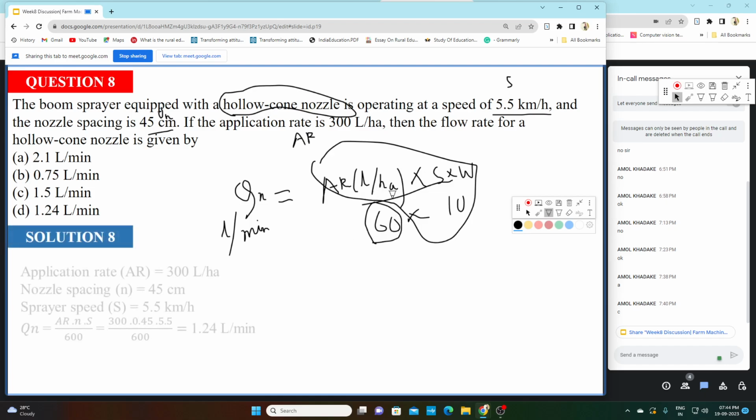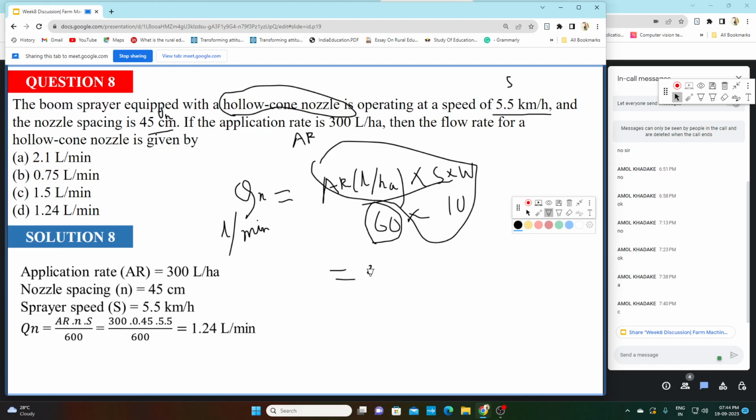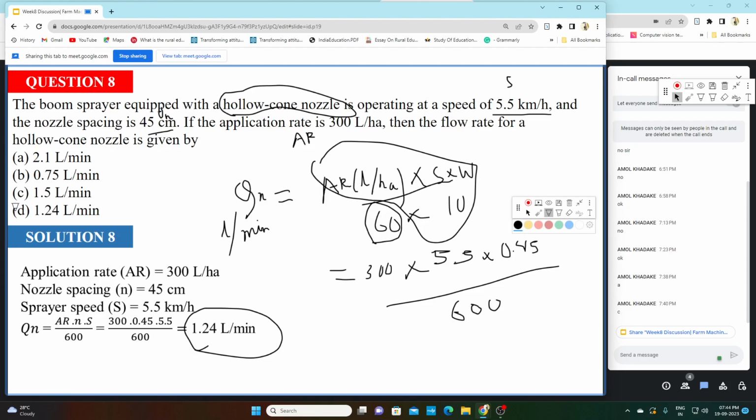So all the things are given. Application rate is given, that is 300 liter per hectare. So your Qn will be equal to 300 into S into W. S is 5.5 into W is 45, or 0.45, because for field capacity we take the speed in kilometer per hour and the width in meter. So that is why 0.45, divided by 600. When you do this, you will get your answer in liter per minute. So your answer will come to 1.24 liter per minute. So option D is your correct answer.